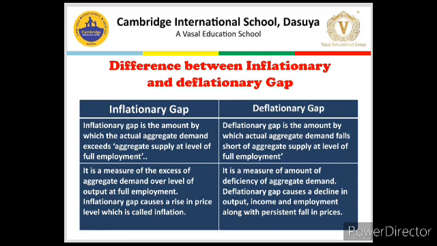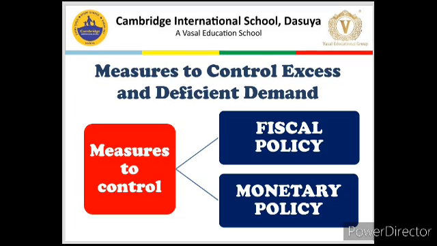Inflationary gap induces people to spend more because they have got more money, and keep this in mind, whereas deflationary pressure induces people not to spend because there is paucity or less availability of money with people. Now, the situations of excess demand or deficient demand are considered unstable. If they persist in an economy, then that economy is considered to be unstable in macroeconomic language.